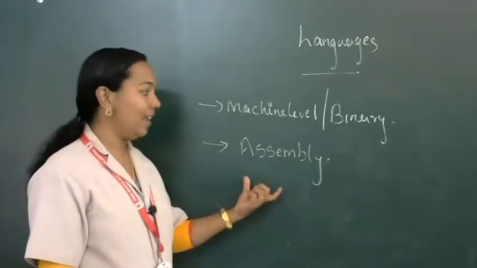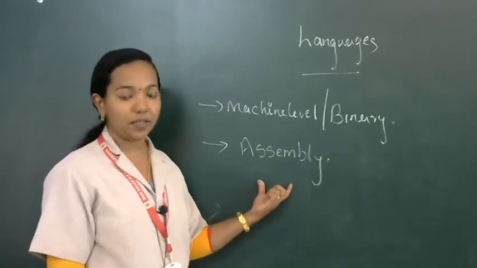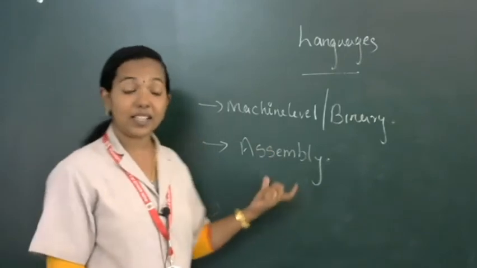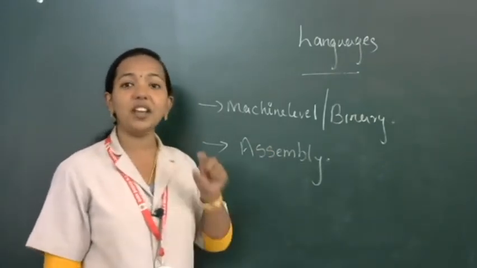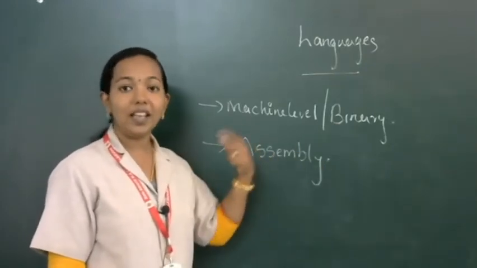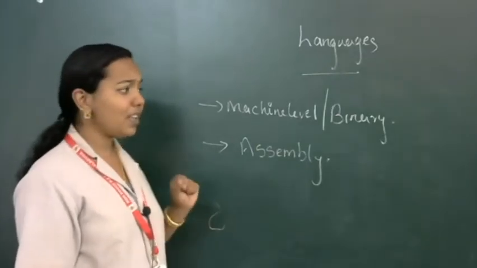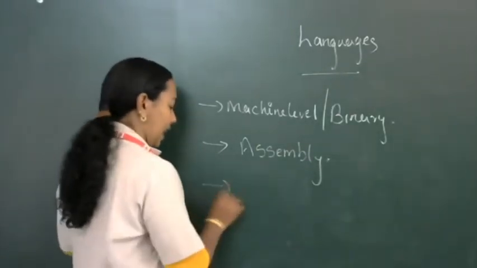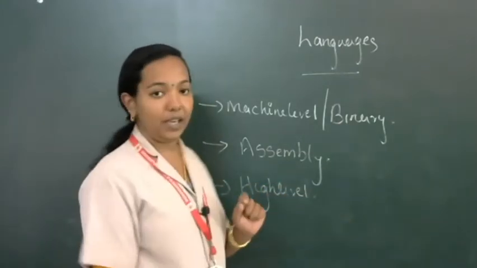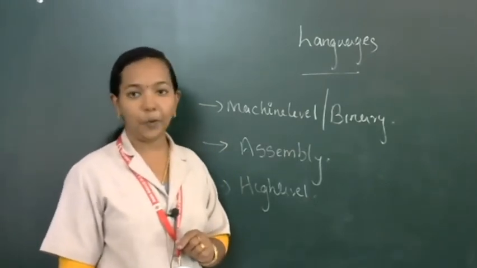In assembly language we can use English like words, but it is not a user friendly language. Assembly language programs are also machine dependent programs. We can't copy a program from one computer to another. Then the third language was high level language. High level languages means user friendly languages. C++ belongs to the high level language category.